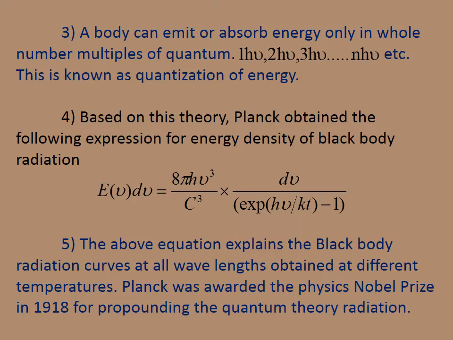These are the two key points for the PGTRB as well as the polytechnic examination. The above equation explains the black body radiation curve at all wavelengths obtained at different temperatures, and Planck was awarded the Physics Nobel Prize in 1918 for propounding the quantum theory of radiation.